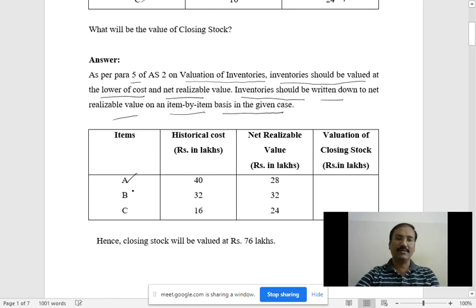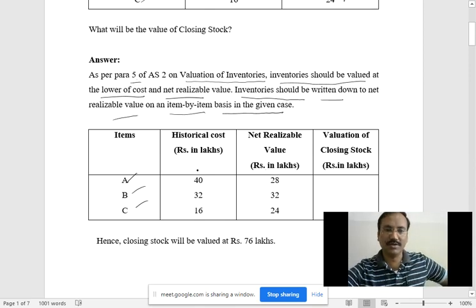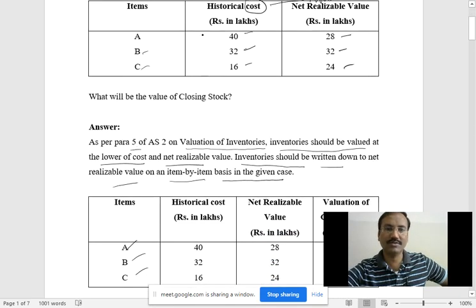Now here the items A, B, C are there, not as a group. So you have to identify the variable separately. What they have given, I have just written here: the cost. You observe here, the historical cost is 40, 32, 16 and the net realizable value is 28, 32, 24.